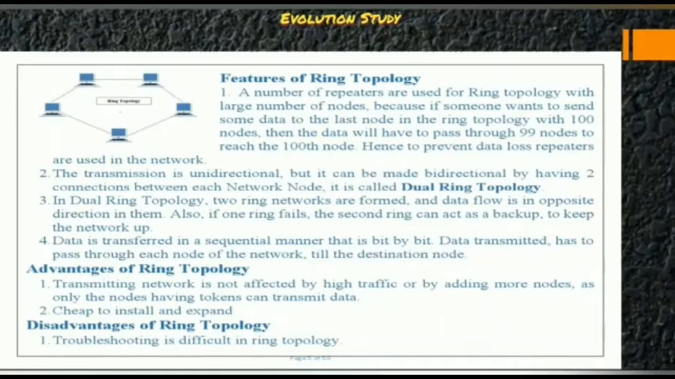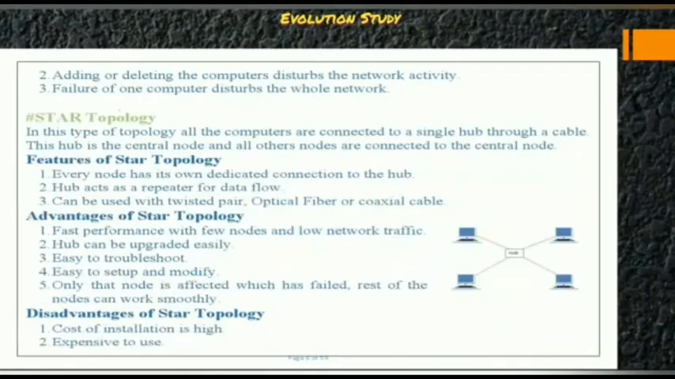Transmitting, the network is not affected by high traffic or by adding more nodes, as only the nodes having tokens can transmit the data. And next is cheap installation and expansion. Now talk about the disadvantages of ring topology. Troubleshooting is difficult in ring topology. Adding or deleting computers disturbs the network's activity. Failure of one computer disturbs the whole network.